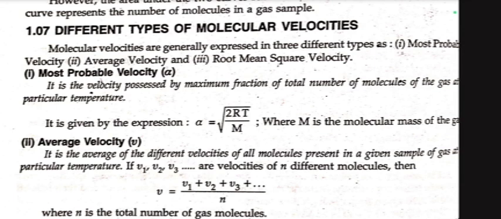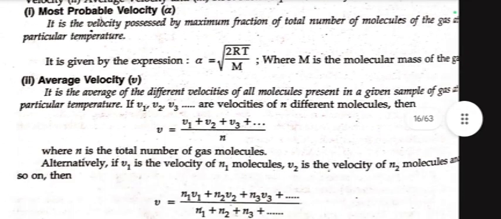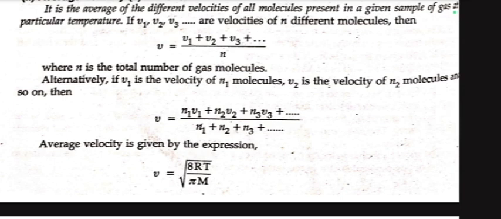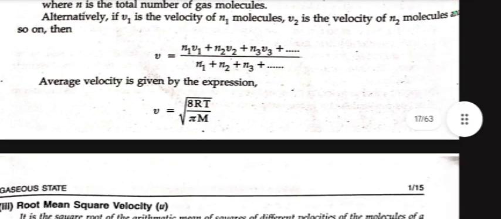Now we move towards average velocity V. It is the average of the different velocities of all molecules present in a given sample of gas at a particular temperature. If V1, V2, V3 are velocities of n different molecules, then V = (V1 + V2 + V3 + ... + Vn)/n, where n is the total number of gas molecules. Alternatively, if V1 is the velocity of n1 molecules, V2 is the velocity of n2 molecules, and so on, then V = (n1V1 + n2V2 + n3V3 + ...)/(n1 + n2 + n3 + ...). Average velocity is given by the expression V = √(8RT/πm).